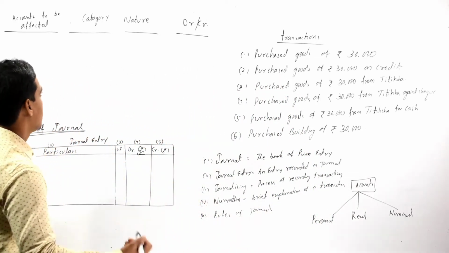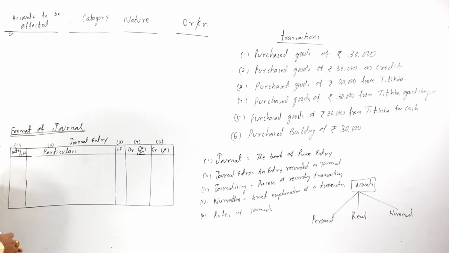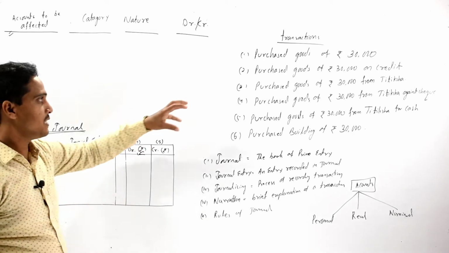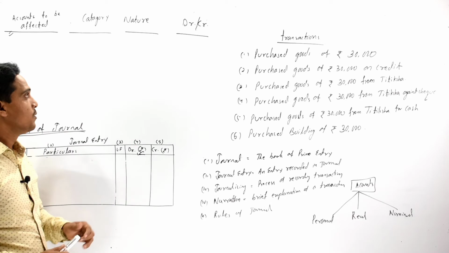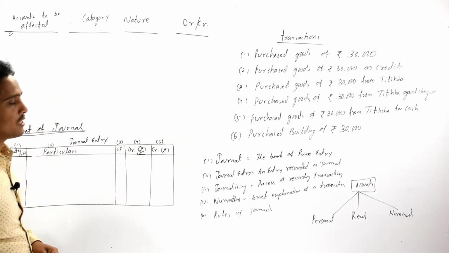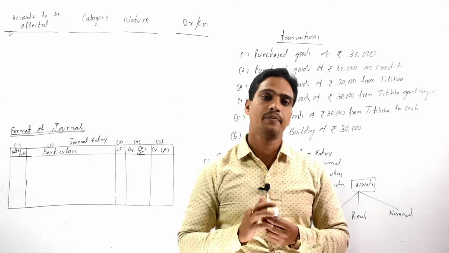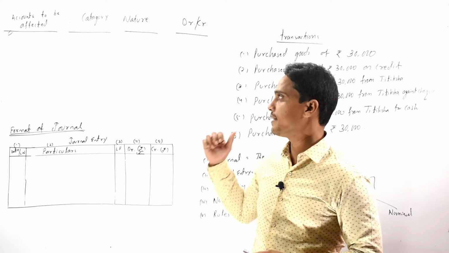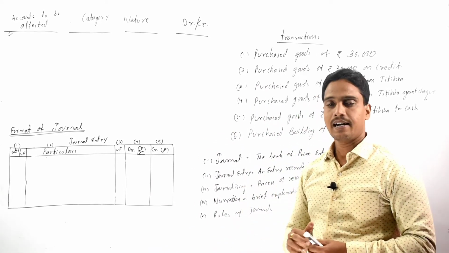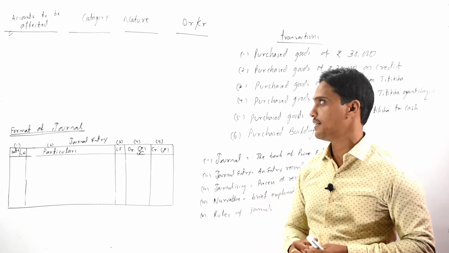Now come to the different steps of passing journal entries. Before passing journal entries of a given transaction, we must follow certain steps. In the first step, we should identify the accounts affected by the given transaction. At least two accounts must be affected in each and every transaction.